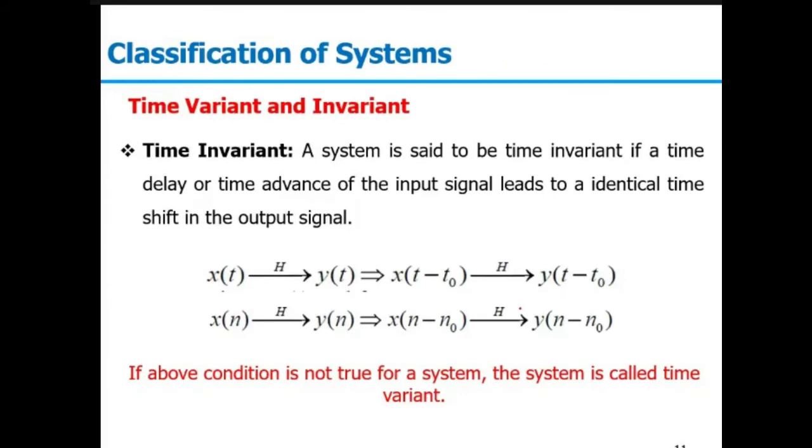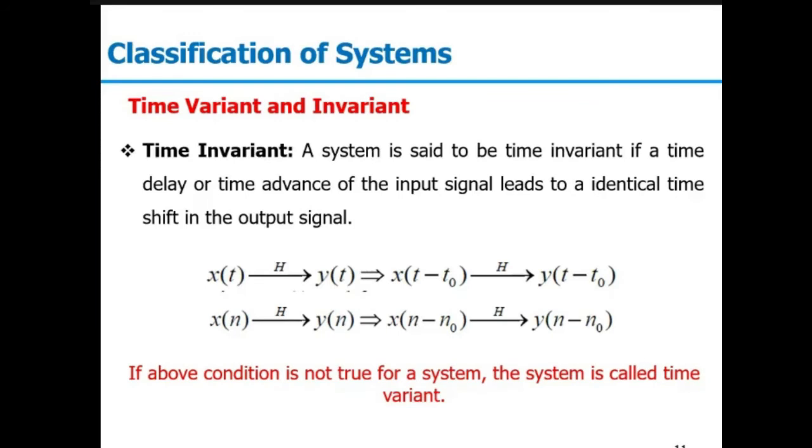The next one is the time variance property. In time variance, we are talking about time variant and time invariant. Suppose we have a given system in which you apply the input and you get the output. If you delay the input signal by a time t naught, your output should also be delayed by the same time interval.